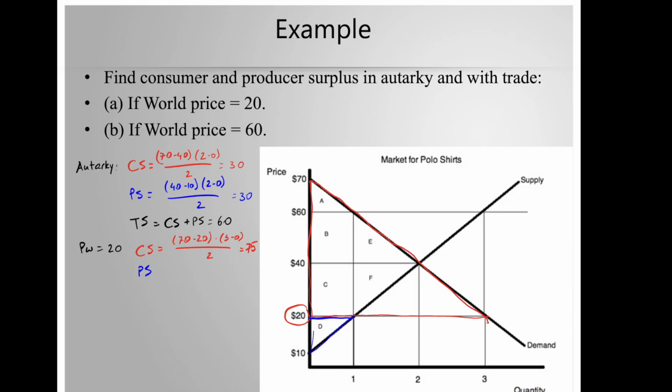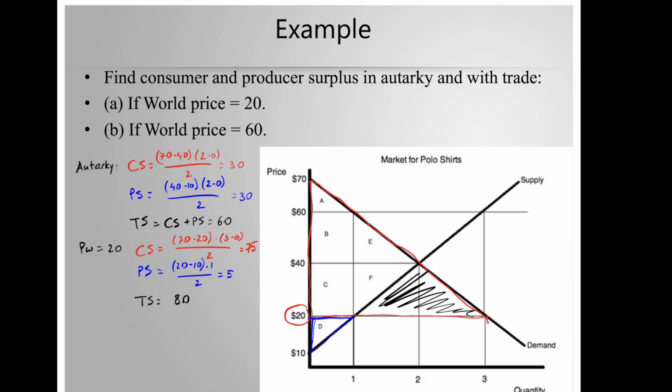So it's this little area D now. Producer surplus is now 20 minus 10 times 1 divided by 2. It's 5. So the total surplus is consumer surplus plus producer surplus, which is 75 plus 5, which is 80. In fact, this shaded area is what was gained by the consumers in addition to the previous total surplus.